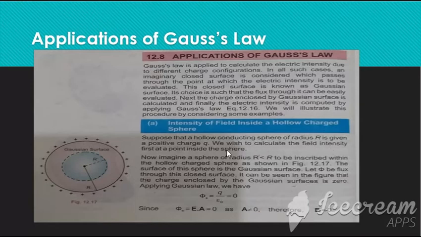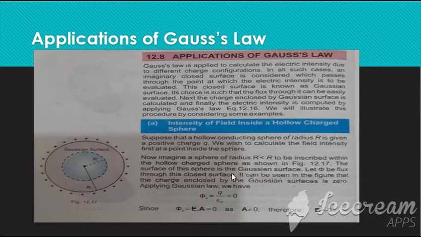So we wish to calculate the electric field intensity first at a point inside the sphere. For computing electric field intensity at a point which is inside the sphere, we must construct an imaginary surface, which is the Gaussian surface. Now imagine a surface of radius r prime less than R. This r prime is the radius of the Gaussian surface, and it should be less than capital R, which is the radius of the hollow conducting sphere. It is to be inscribed within, present within the hollow charged sphere, as shown in figure 12.17.